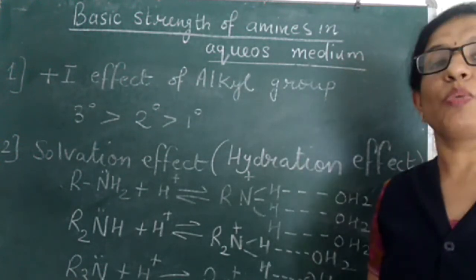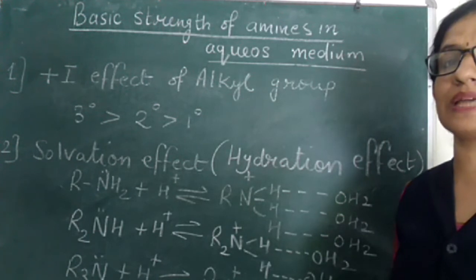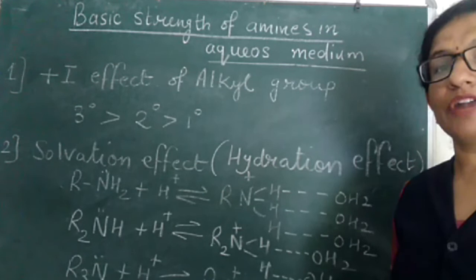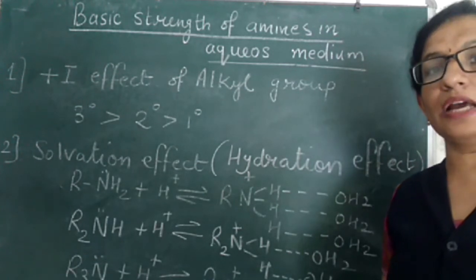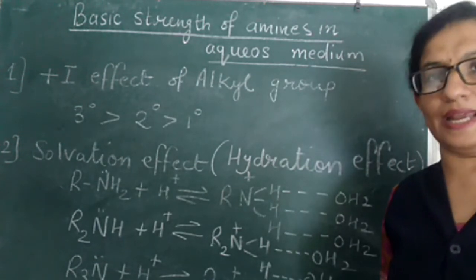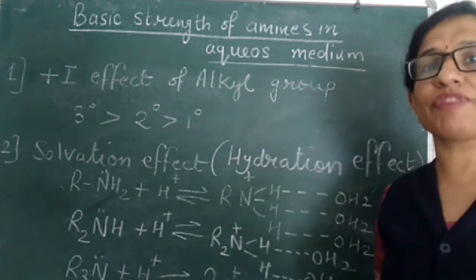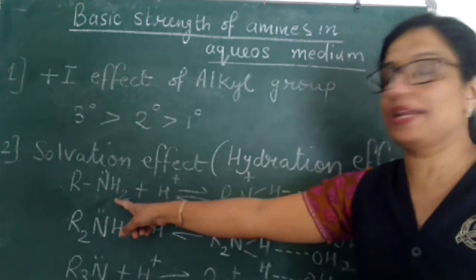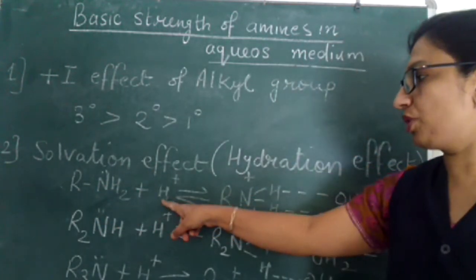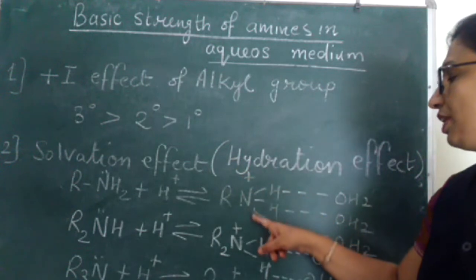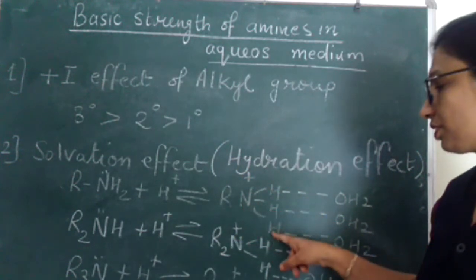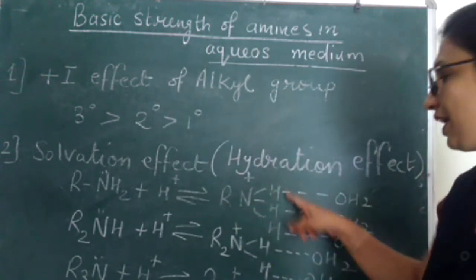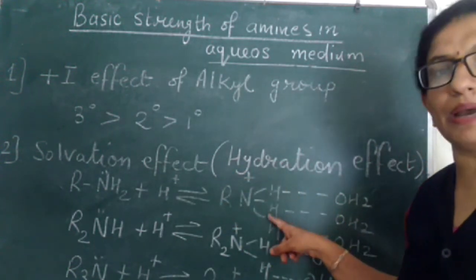What happens when amines behave as a base? They accept a proton, and when they accept a proton, they are converted into their corresponding cations. Let's see which type of cations they are converted. Here this is primary amine RNH2 accepting a proton and converting into RNH3 cation, nitrogen with a positive charge. This type of cation is formed by primary amine.